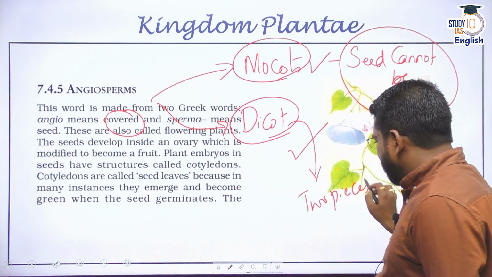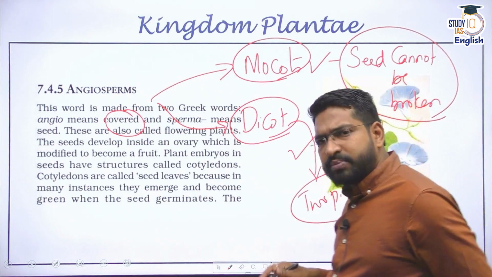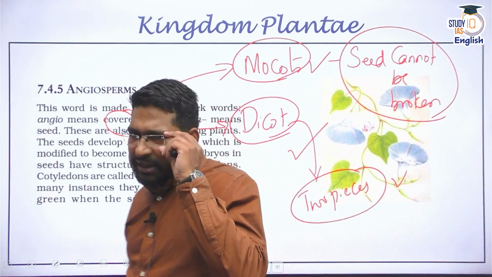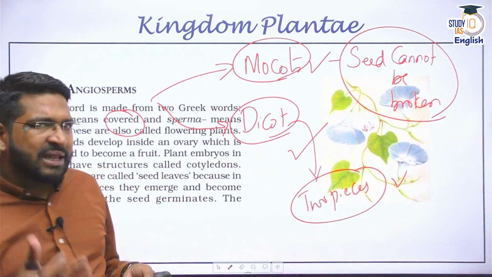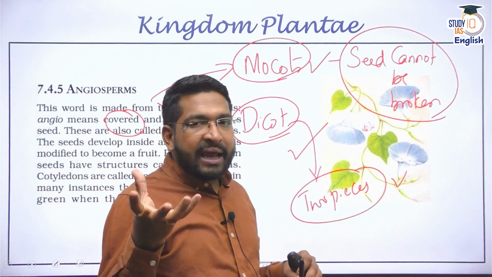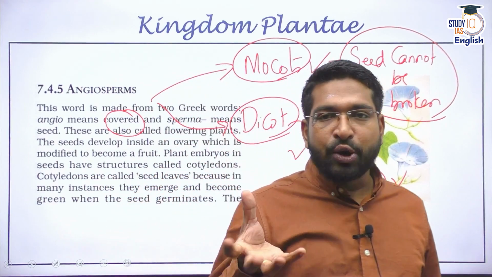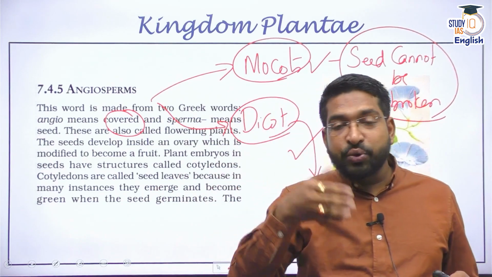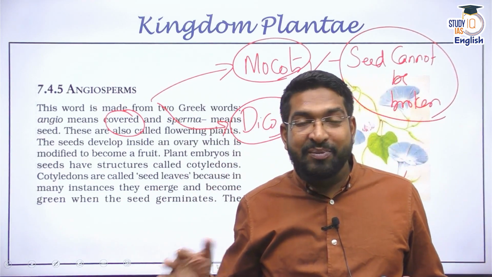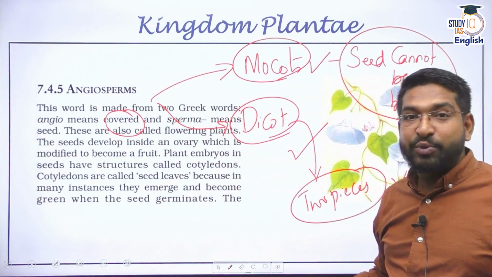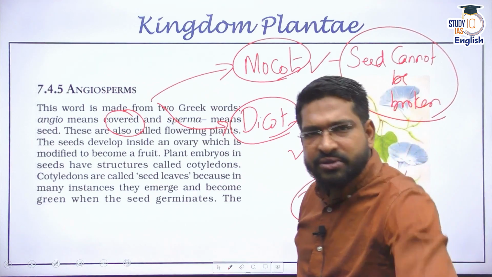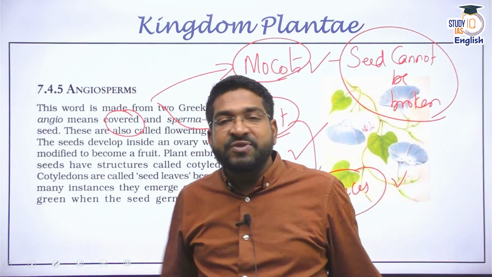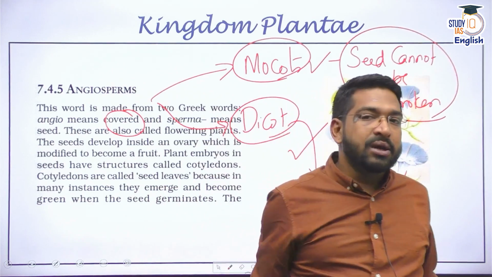You must be having a lot of pulses, right? Every day you have dal, right? Dal makhni, dal Punjabi, dal tadka, etc. What is a dal? That dal is a dicotyledon seed. That is a dicot seed. That means first it comes as a whole, but you break it into two for your consumption. But there are many monocot seeds. Monocot seeds are like, say, wheat. Wheat is monocot. Rice is monocot, which cannot be broken into. Corn is again a monocot seed.